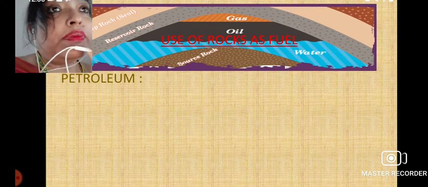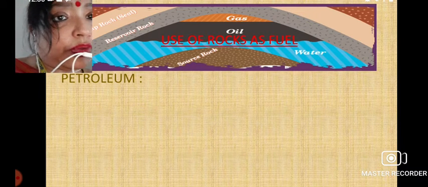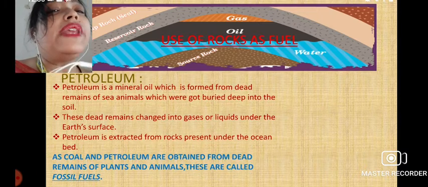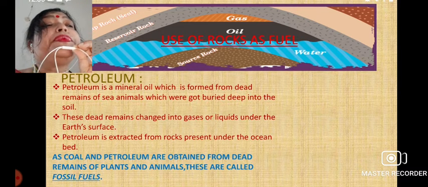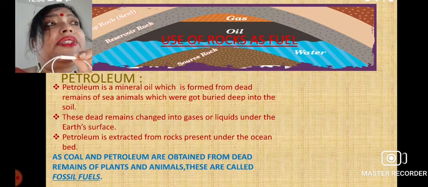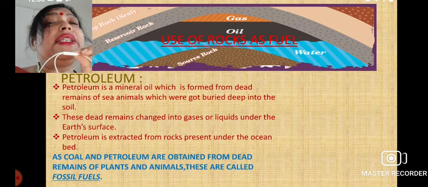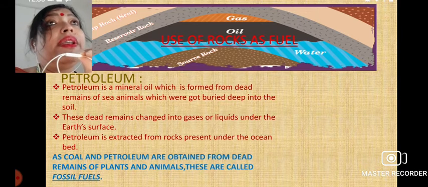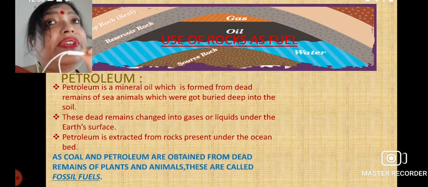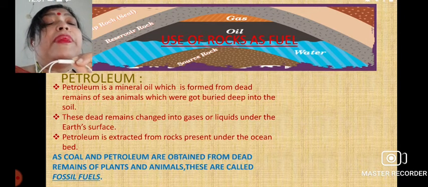Okay, so petroleum from the rock. Two main minerals we get from the rock: one is coal, another one is petroleum. We learned about coal yesterday. Today we will learn about petroleum. It is a mineral which is formed by the dead remnants of animals and plants, which got deeply buried into the soil, and these remains changed into gases or liquids under the earth's surface. Gases here means the natural gases, and the liquid here means the oil or the petroleum.